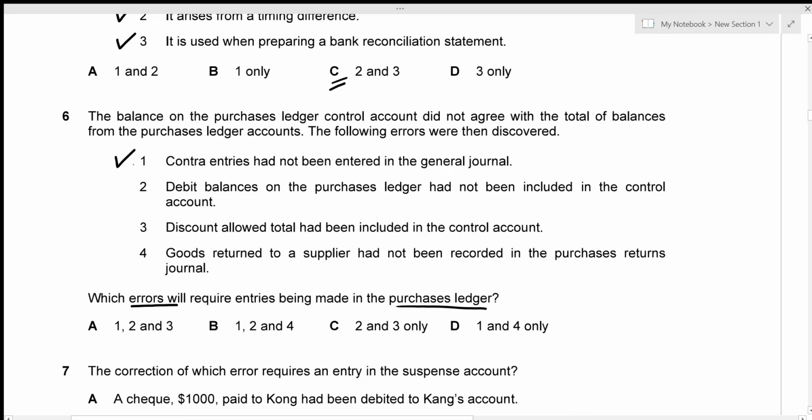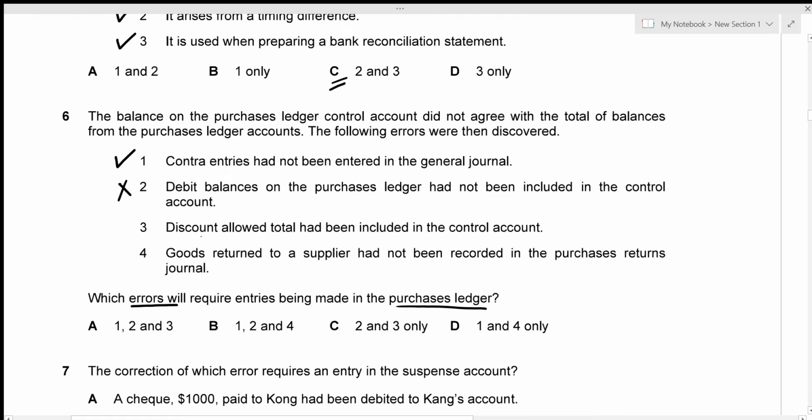So 1 is correct. And then error 2 states that debit balances on the purchases ledger had not been included in the control account. This does not require any entries to be made in the purchases ledger, so we're just going to cross that out. The third one is discount allowed total had been included in the control account, which is actually true.